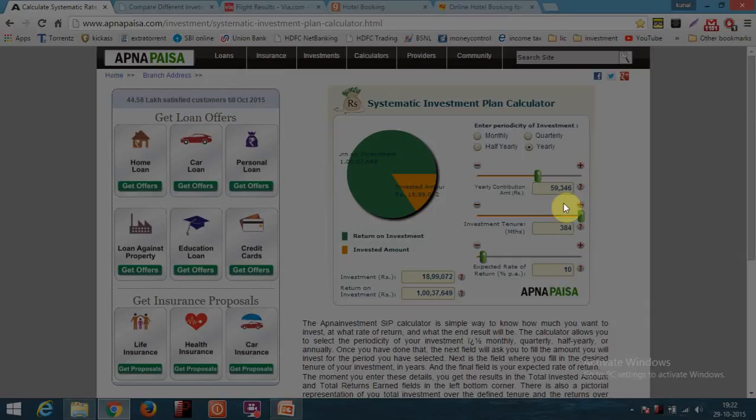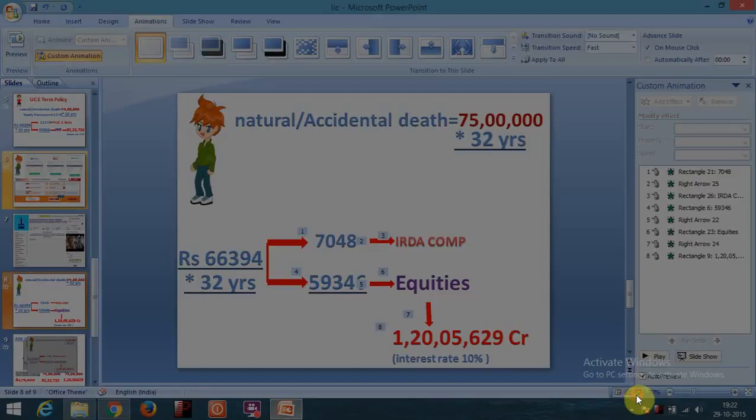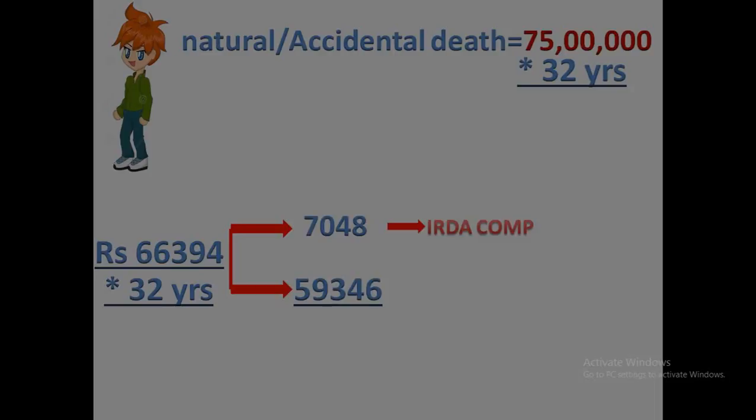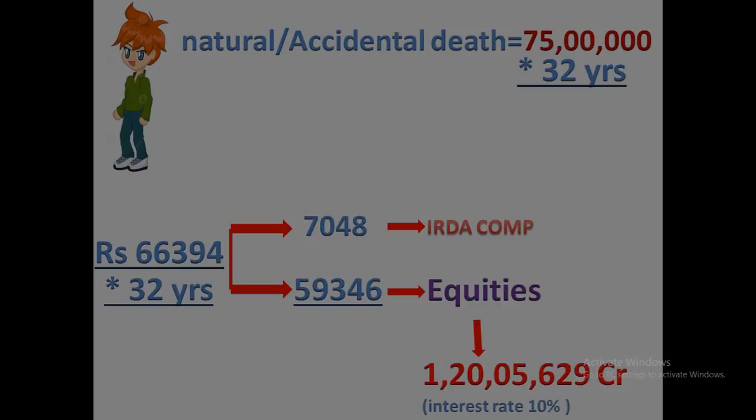So with this much of amount, he will get this much of return, that is 1,37,000 rupees, and this is the investment amount, 18 lakh rupees. So at 32 years, that is at the age of 60, Mr. Green will get a sum of this much of amount. So again back to our PPT. For 59,346 rupees invested in equities for 32 years, the final amount is 1,20 lakh rupees.